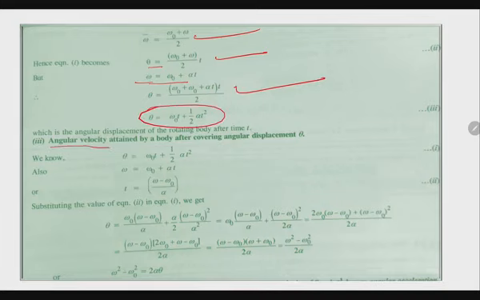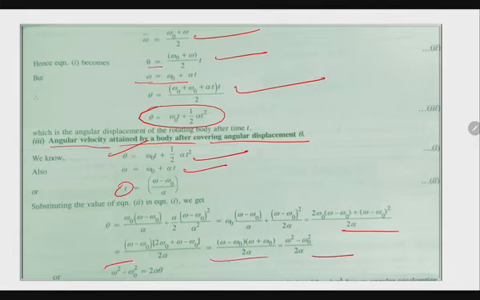Third one is angular velocity attained by the body after covering angular displacement theta. Here we know the equation of theta, equation of omega. From second equation find out the value of t and put it in this theta equation. Just by simplifying you get the third one.